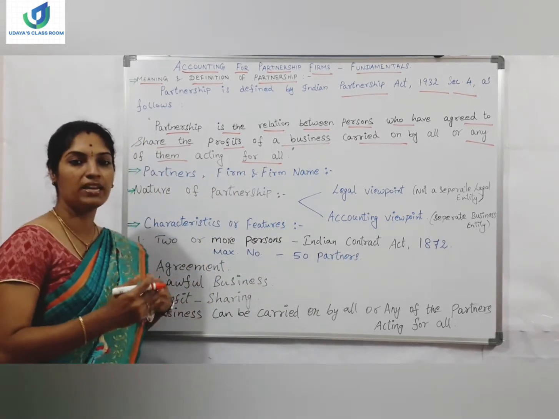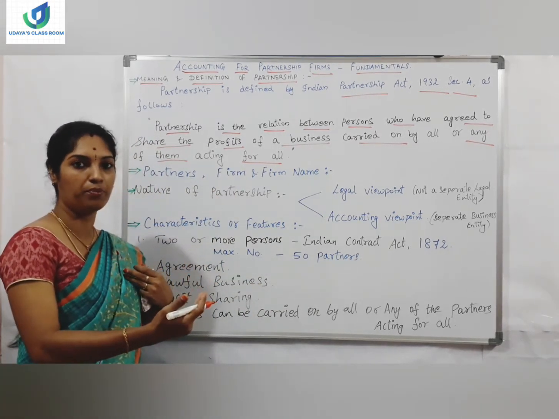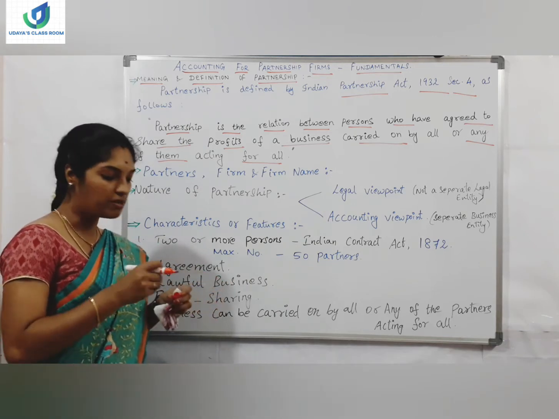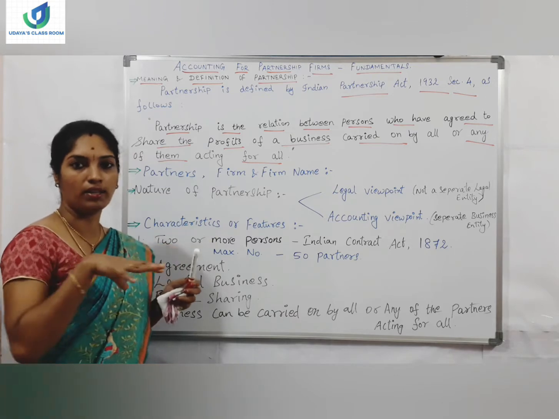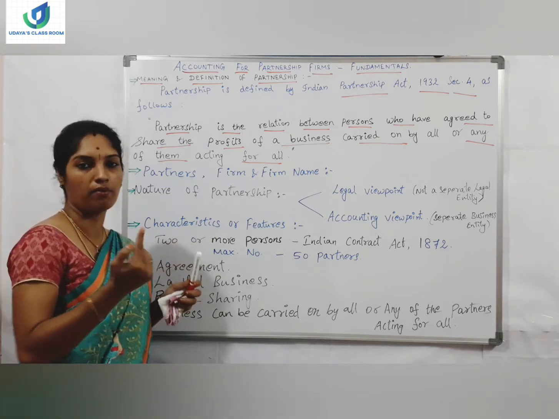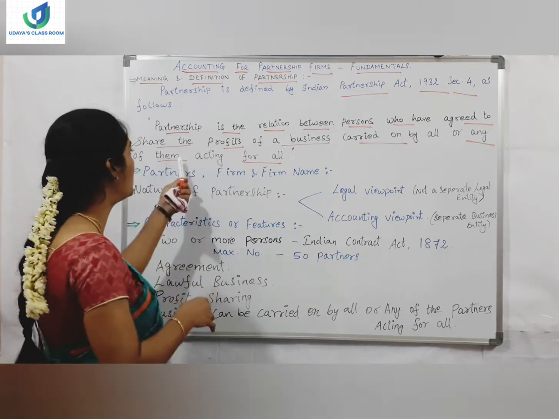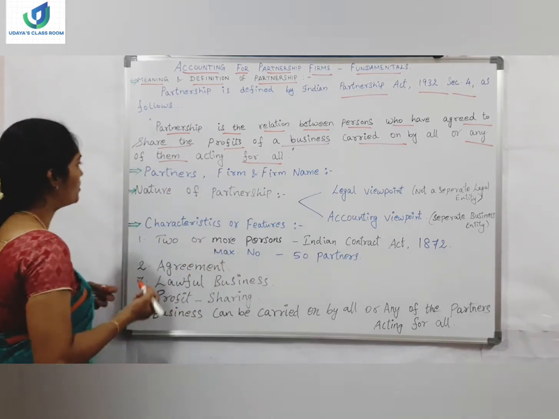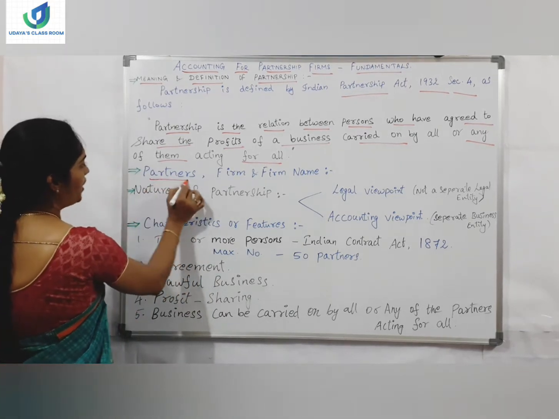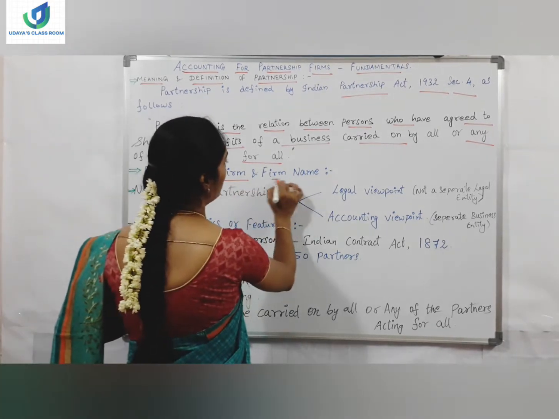So partnership means it's a relation between people who agree to share the profits of the business. The business will be carried on by all. All the partners will carry out the business, or anyone will be acting for all. So this is the definition, and I have told you the meaning also. Right, moving on to the next point: partners, firm and firm name.